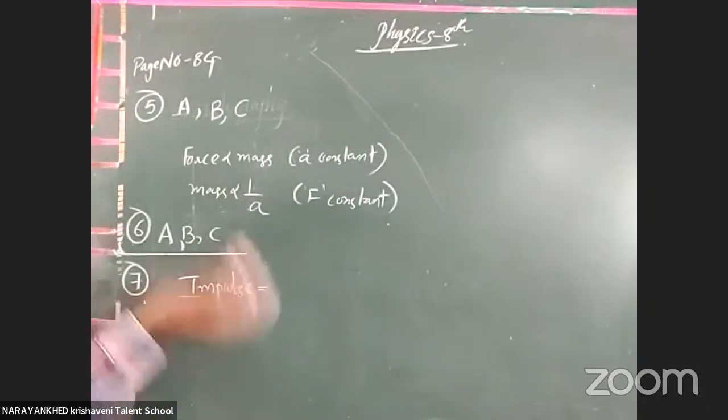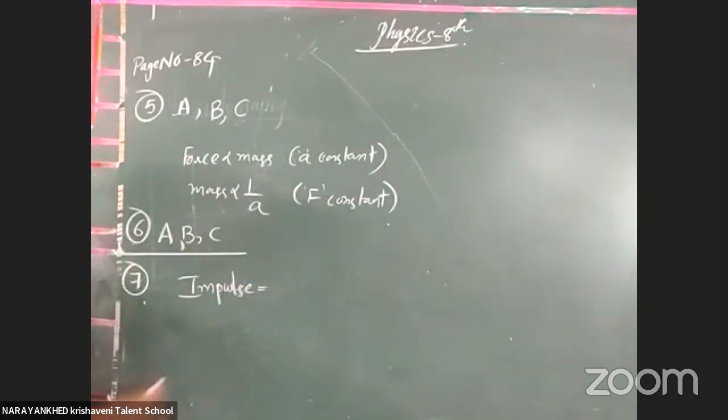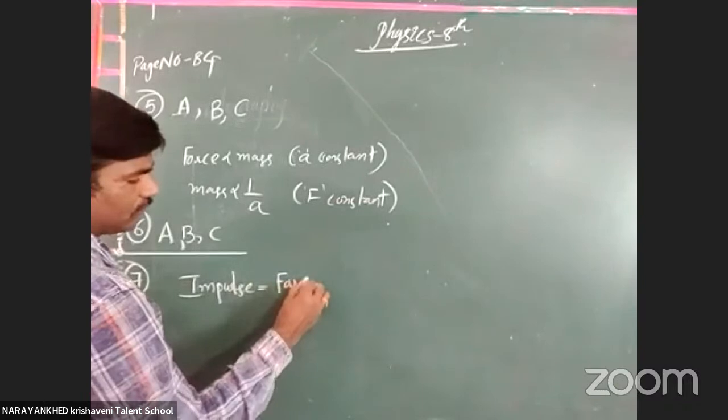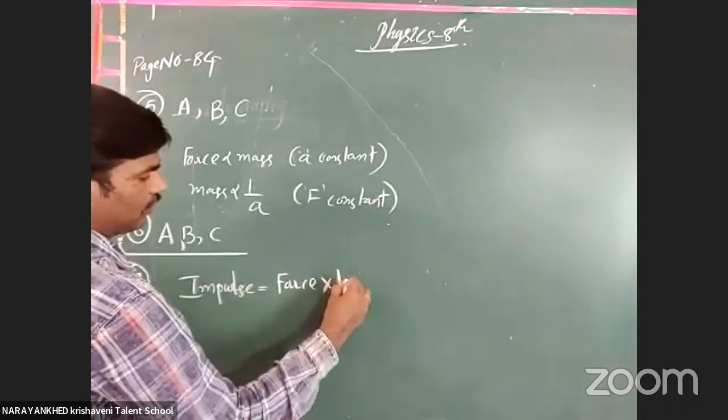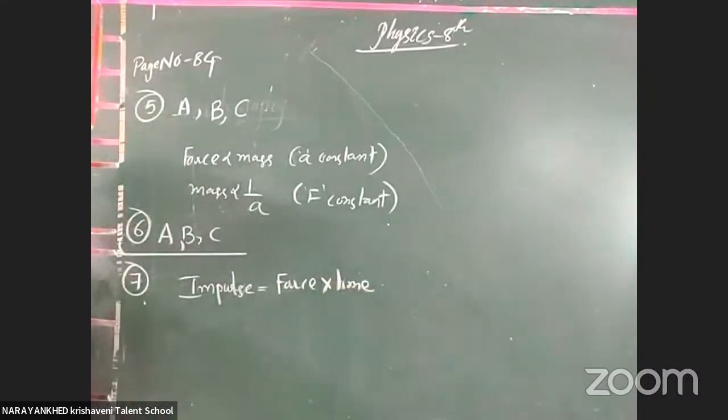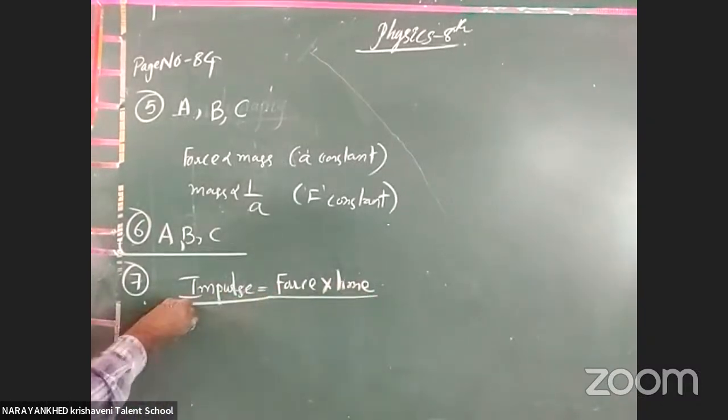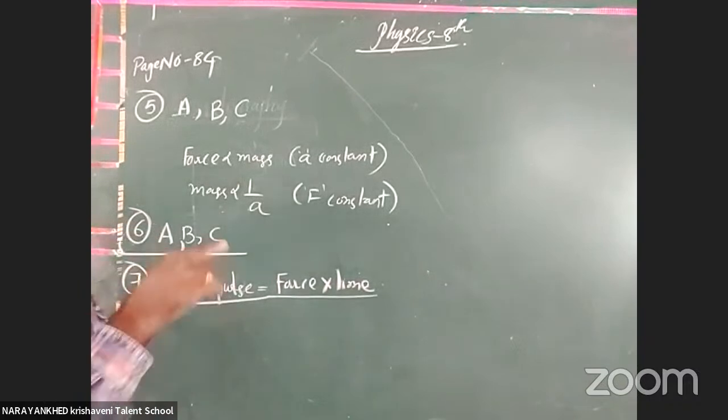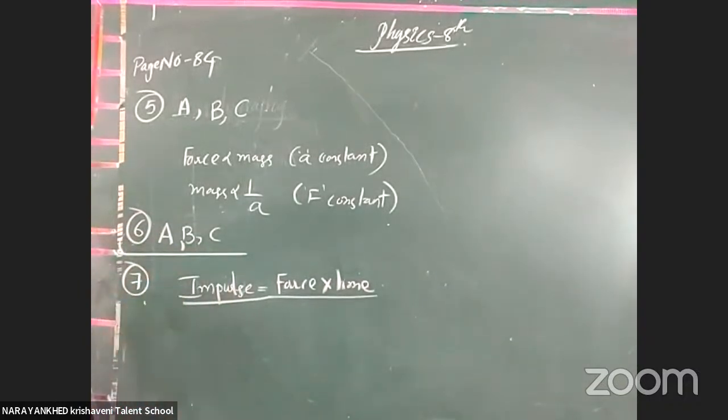The impulse is the change of momentum. That is equal to force into time. It is called force into time. Got it or not? Here we have to find the impulse. What do we require? The net force applied on the body is required. And next, the time is given in every situation.